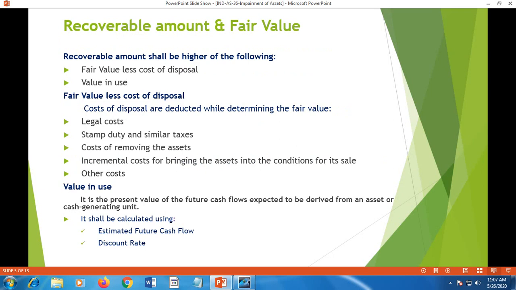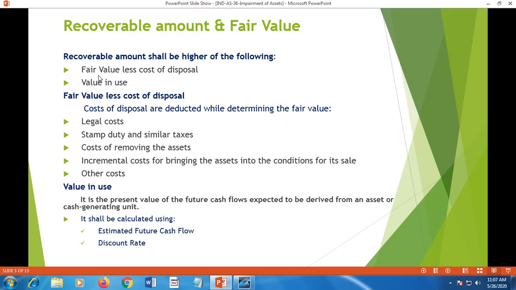Recoverable amount, fair value concept. Recoverable amount shall be the higher of the following amounts: fair value less cost of disposal, that means the fair value of the asset that is assessed minus its cost of disposal, and then value in use. Out of these two, whichever is higher will be taken as the recoverable amount.